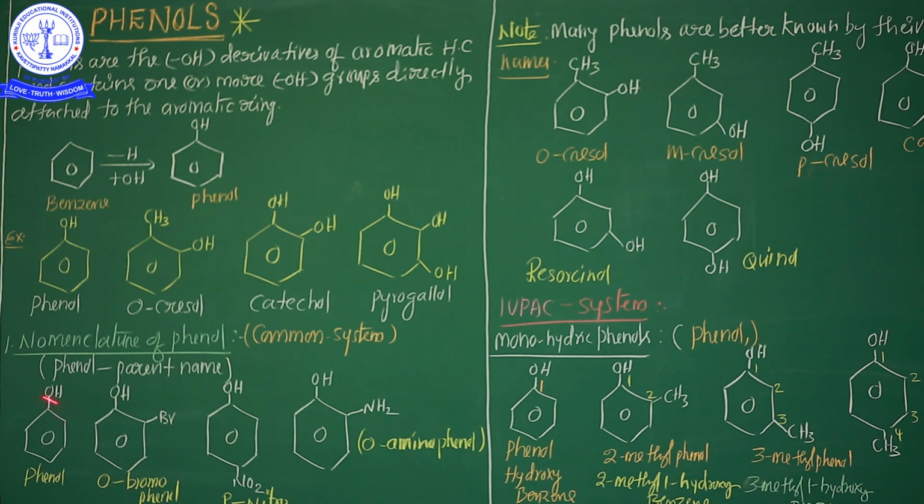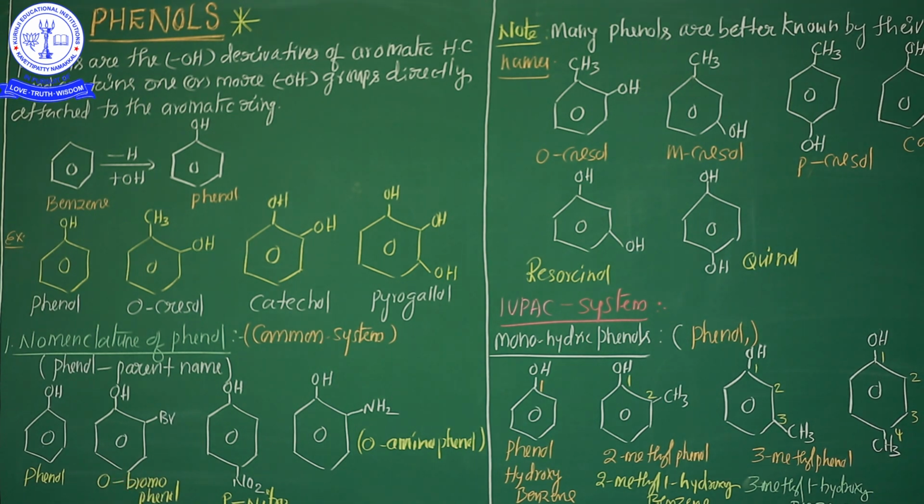Now in this example, this is a phenol. O-bromophenol, ortho-bromophenol, because the bromo group is attached in the ortho position. If chlorine is there, O-chlorophenol, and if iodine is there, O-iodophenol. It's clear? Now maybe bromine is in this position. That is M-bromophenol, meta-bromophenol. After that, if it is located here, para-bromophenol.